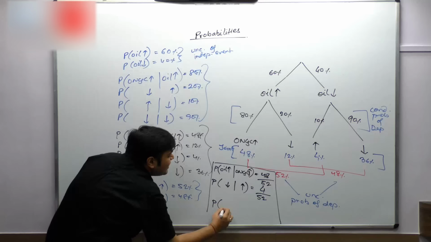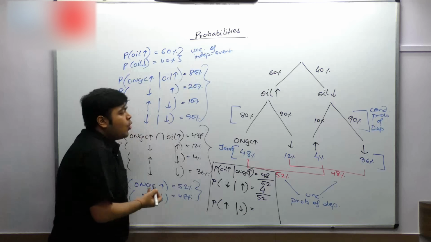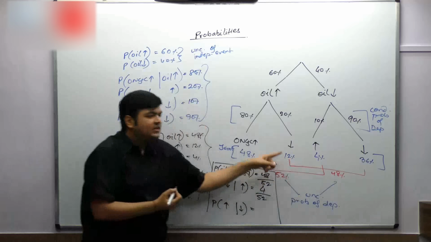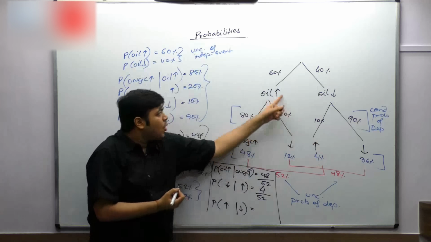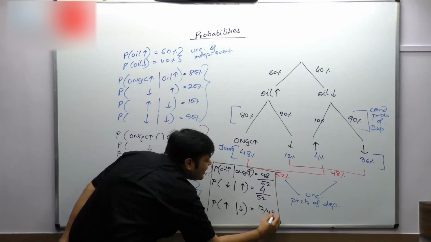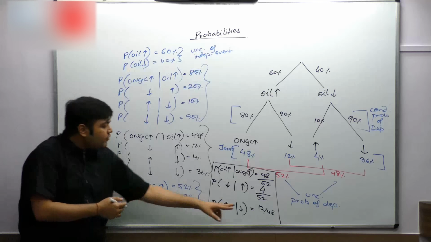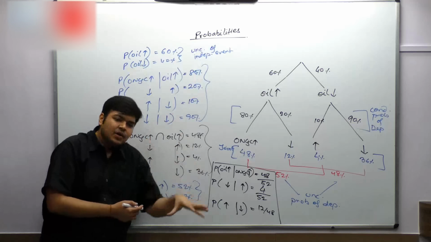What is the probability that oil went up given that ONGC has gone down? ONGC went down in a total of 48 situations. Out of these 48 situations in the sample space, oil has gone up only in 12 cases. So 12 divided by 48. Total 48 cases, ONGC went down. That is your sample space. I'm telling you, ONGC has gone down.